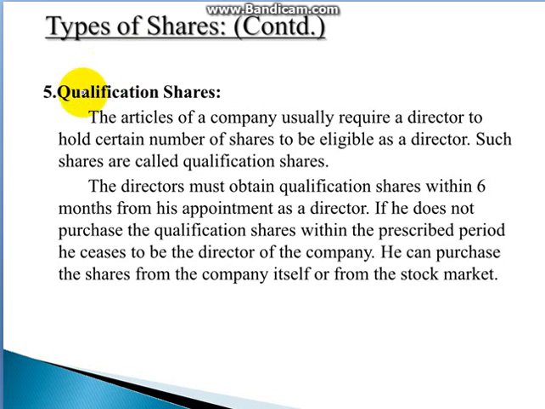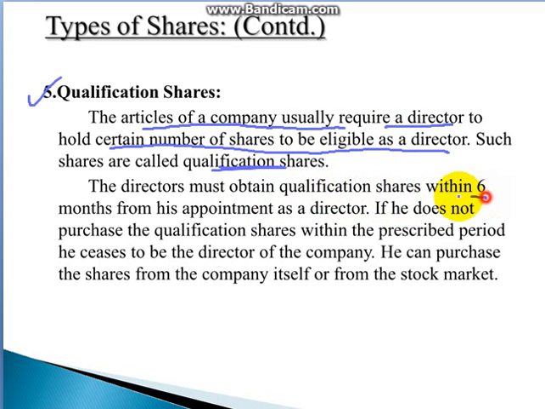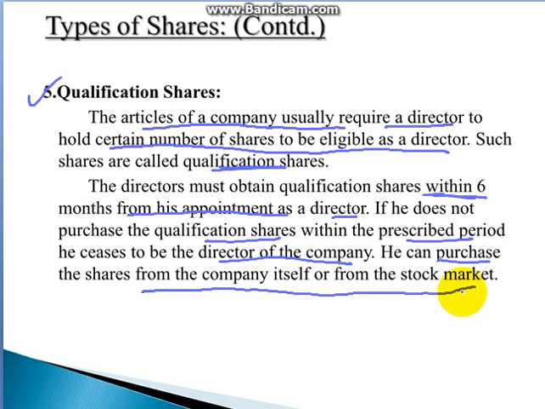Another type is called the qualification share. A qualification share is nothing but shares that a director is required to hold, a certain amount which makes him eligible to be a director. That director must obtain at least that share within 6 months from his appointment as a director. If he does not purchase the qualification share within the prescribed time, then he ceases to be a director of the company. He can purchase the share from the company itself or from the stock market.